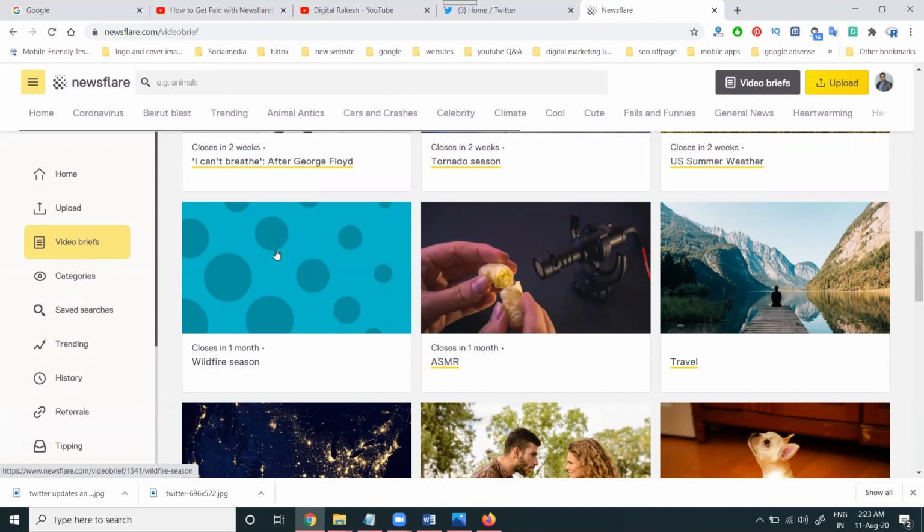What options are given? Check the trending videos and categories. Use the categories and upload the videos, most of all fun videos. Whatever you are making in Telugu or anything else, upload it on this website to earn money from newsflare.com. Use this option and earn money on this website. The payment is supported and trustworthy, but there is only one drawback: the payment is made only to a PayPal account. Use this account and earn money on this website.